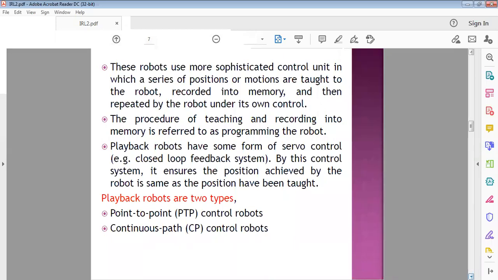The closed loop feedback system always checks the position of the robot, whether it reaches the desired position or not. The servo controllers mainly work on this kind of action. There are two types of playback robots: point-to-point control robots and continuous path control robots. So what is a point-to-point control robot?